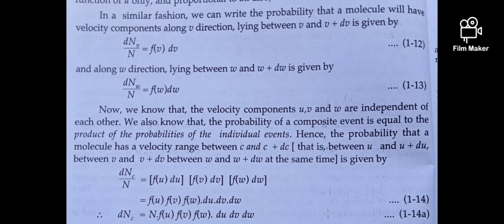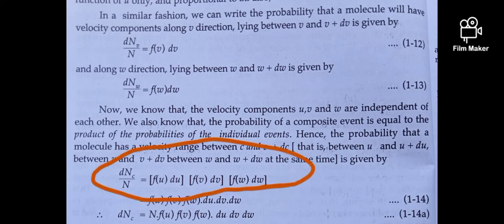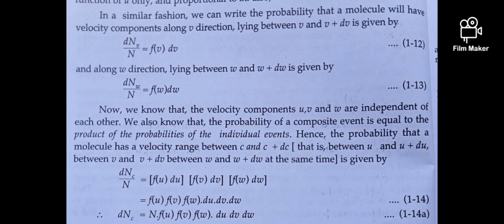So the probability that a molecule has a velocity between c and c plus dc, that is between u and u plus du, between v and v plus dv, and between w and w plus dw at the same time, is given by dn_c by N equal to f(u) du into f(v) dv into f(w) dw, which equals f(u) f(v) f(w) du dv dw.